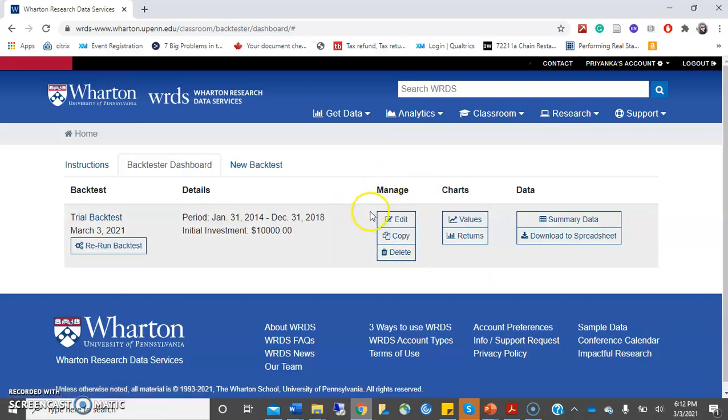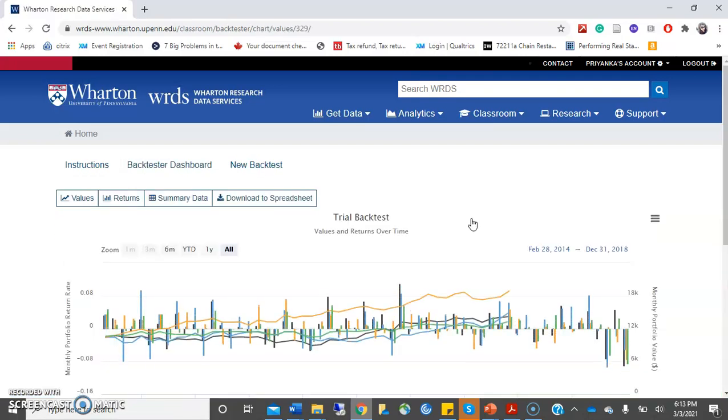The first is manage. It allows you to change the backtest options that you have specified. You can copy the backtest instructions or the inputs that you have entered, or you can delete the backtest. Once you have deleted it, you cannot recover it, so be very careful while using this option. Now let's go ahead and see the output.